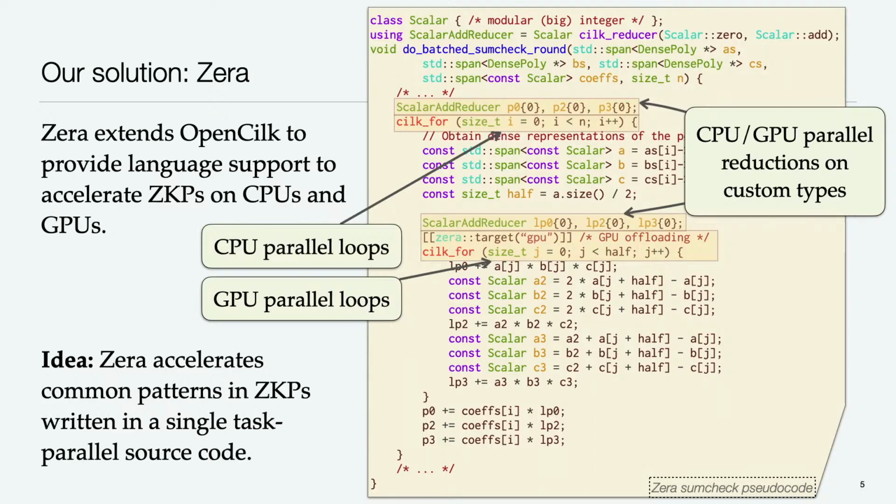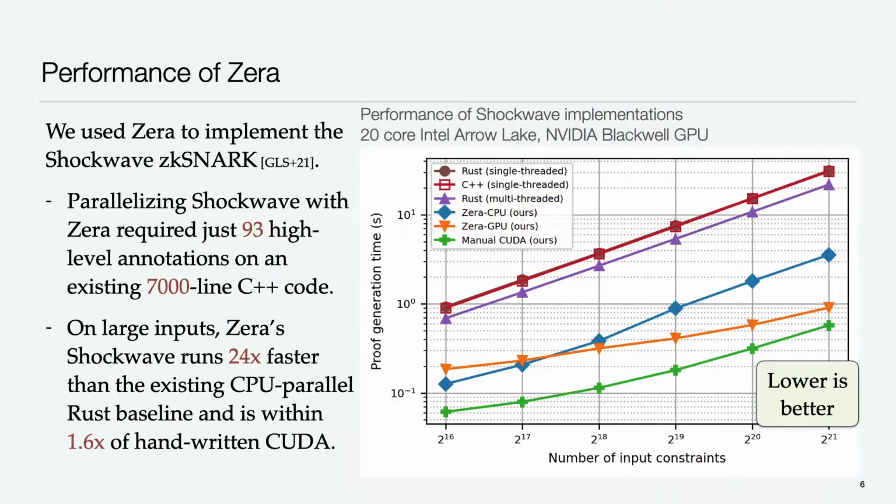So we put together this system, providing language support to accelerate these zero-knowledge proof code bases. And we gave it a try by using Zera to implement the Shockwave ZK-SNARK, and I'll define a little bit more about what that is in upcoming slides. And we evaluated its performance against existing baselines, including some single-threaded Rust and C++ baselines, the existing multi-threaded Rust baseline, which is parallelized using Rayon for multi-core CPUs, as well as some manually written CUDA.